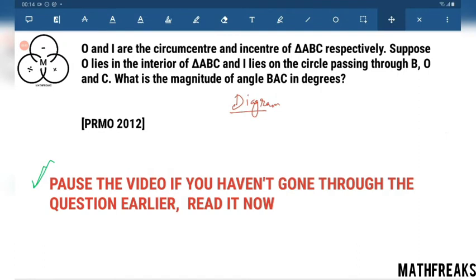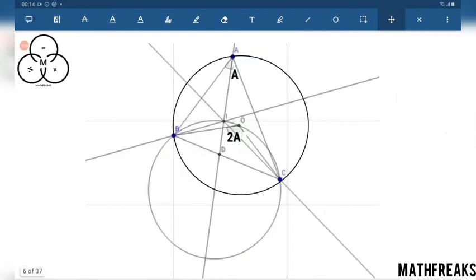O and I are the circumcenter and incenter of triangle ABC respectively. Suppose O lies in the interior of triangle ABC. Okay, circumcenter lies in interior, and I lies on the circle passing through B, O and C. What is the magnitude of angle BAC in degrees? This is the diagram.